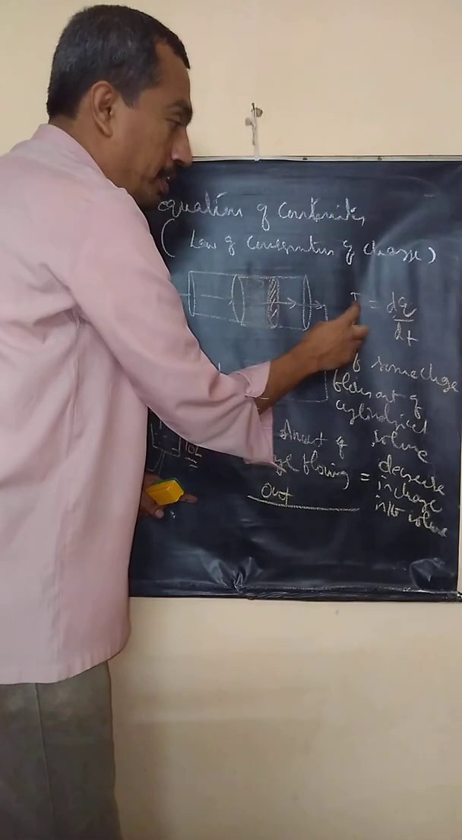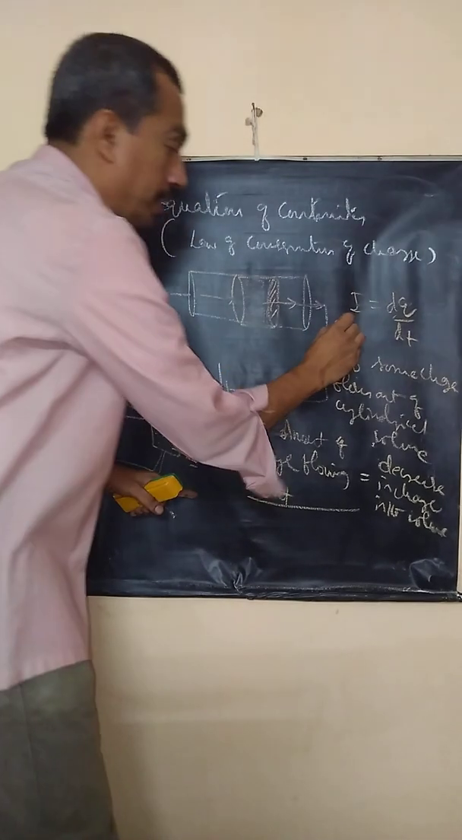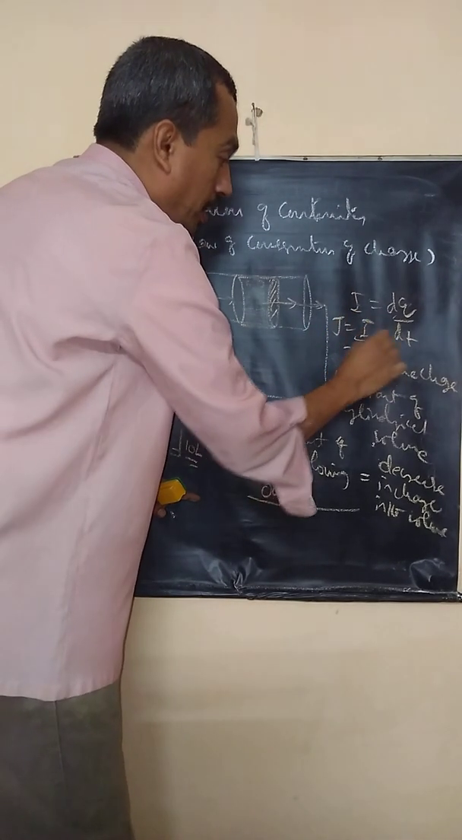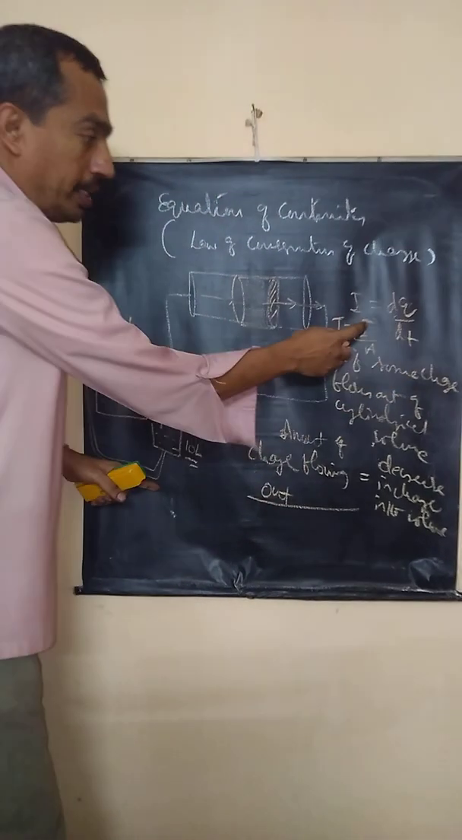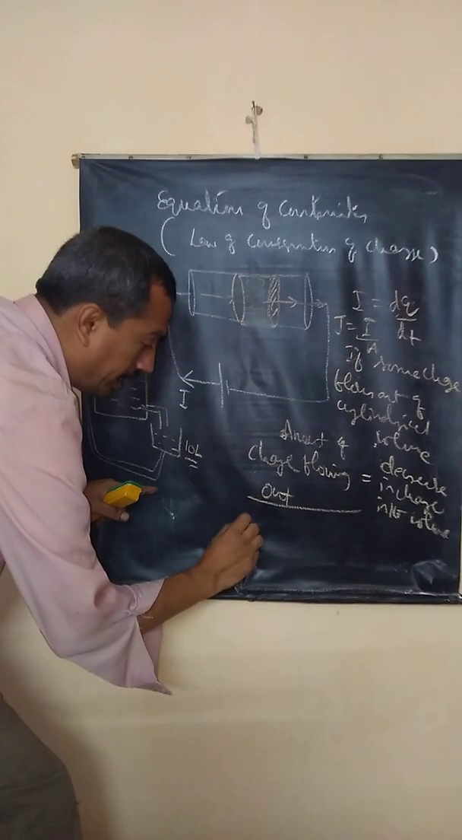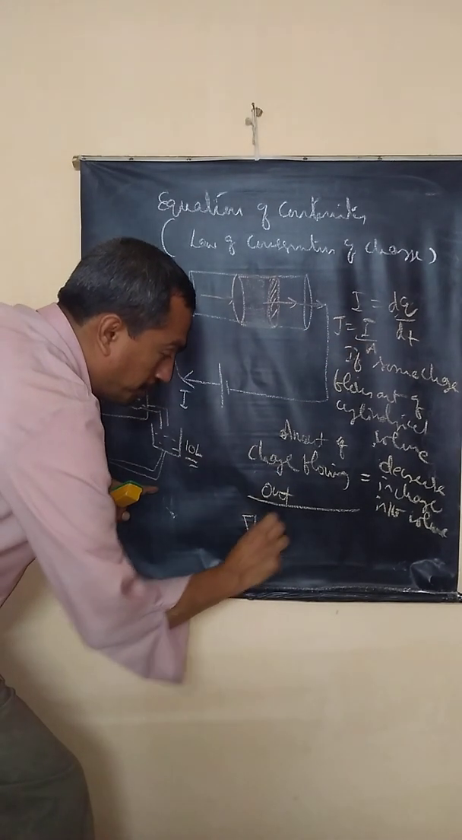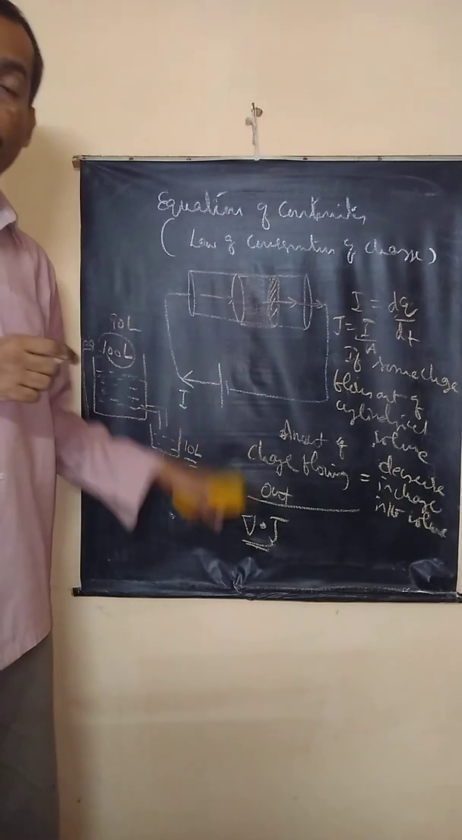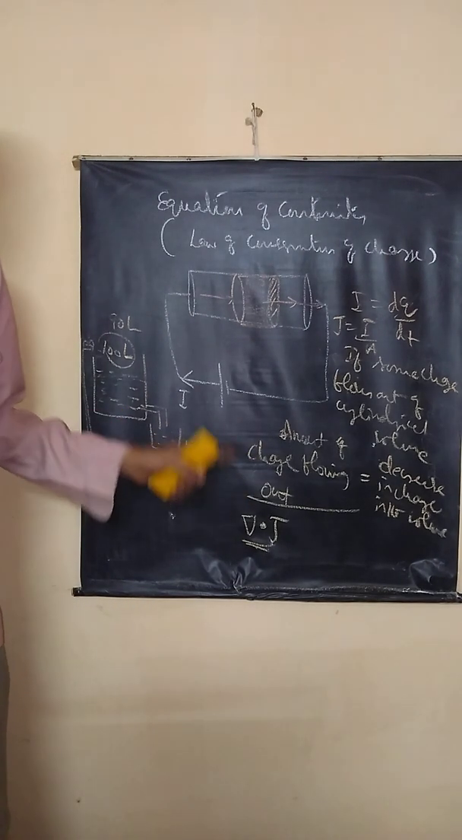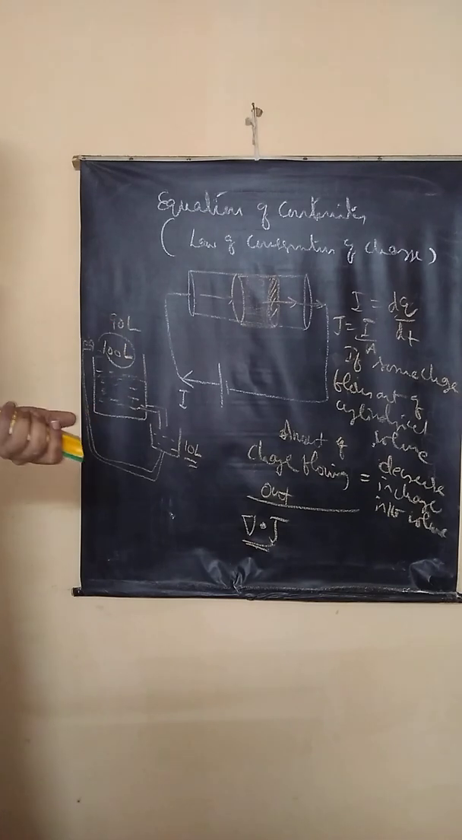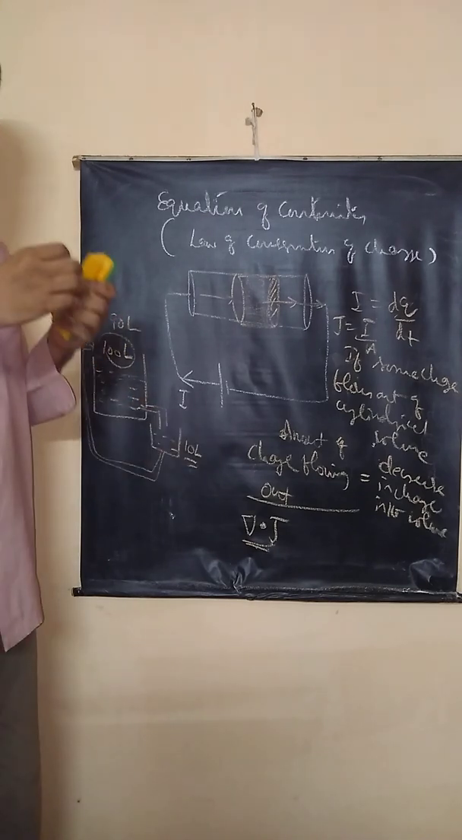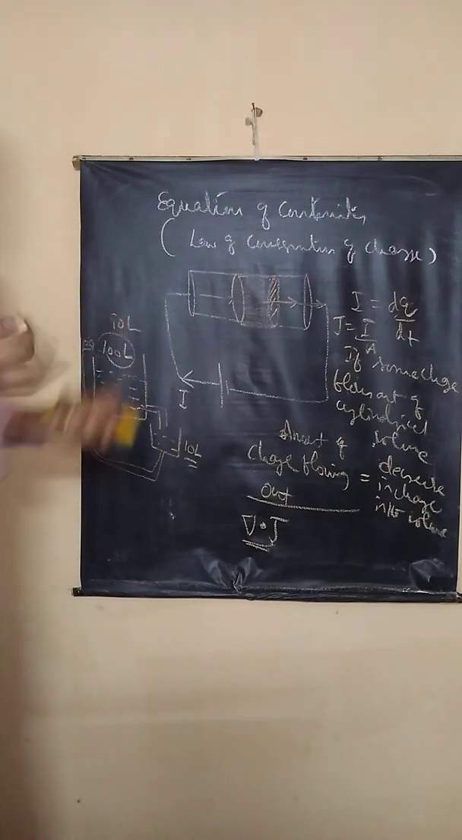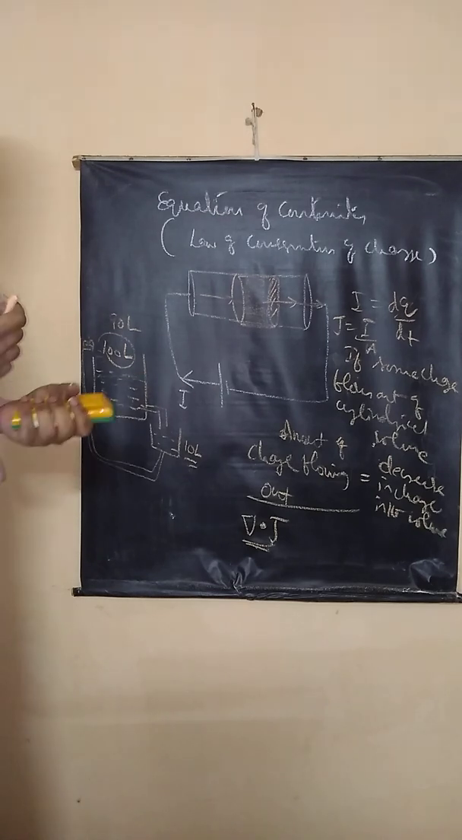Charge is equal to current into time. Current is J into A, since J is I by A. So there I write divergence of J. Look at this. The amount of charge flowing out is given by del dot J. Outflow. What is J? Current density. What is del dot J? Amount of charge flowing out. This is the importance of the divergence definition.